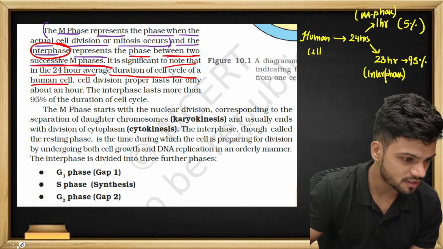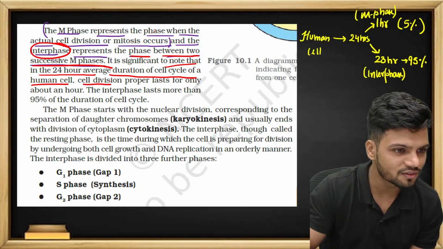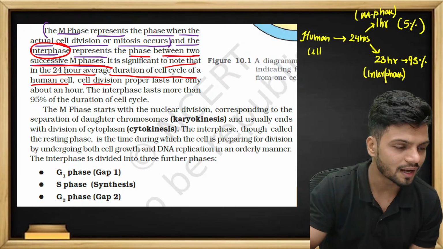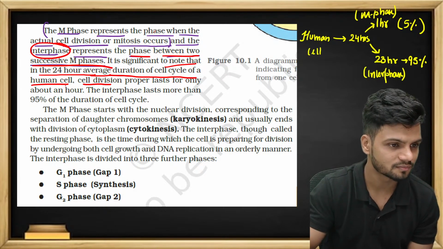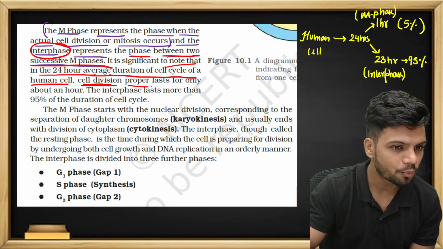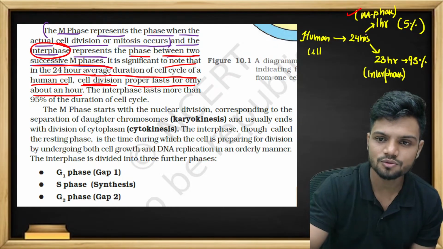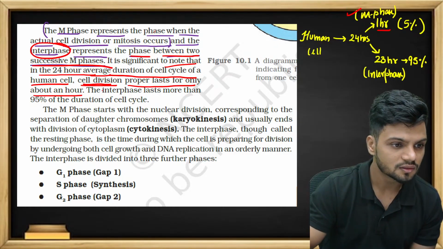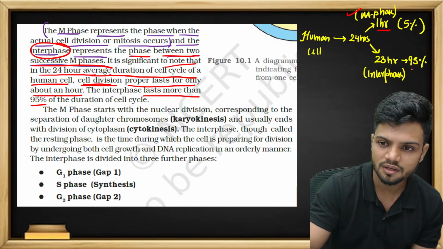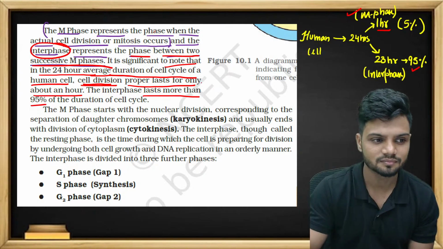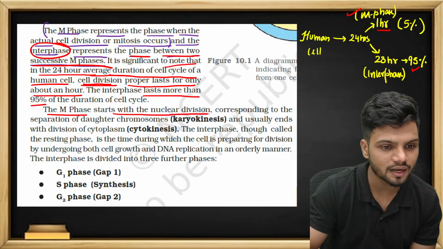Now, let me read what is given here, students. It is significant to note that in 24 hours, the average duration of the cell cycle for a human cell, cell division properly lasts only for about an hour. See, M phase is only for 1 hour. The interphase lasts more than 95%. The M phase starts with the nuclear division.